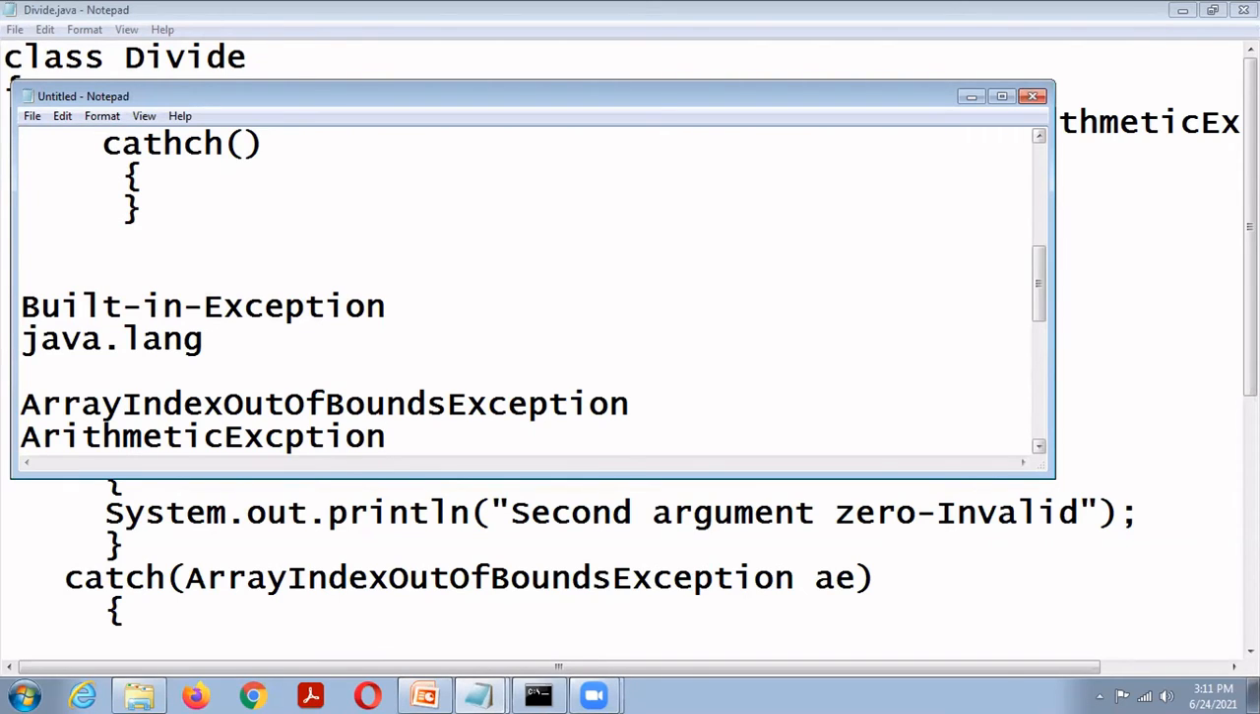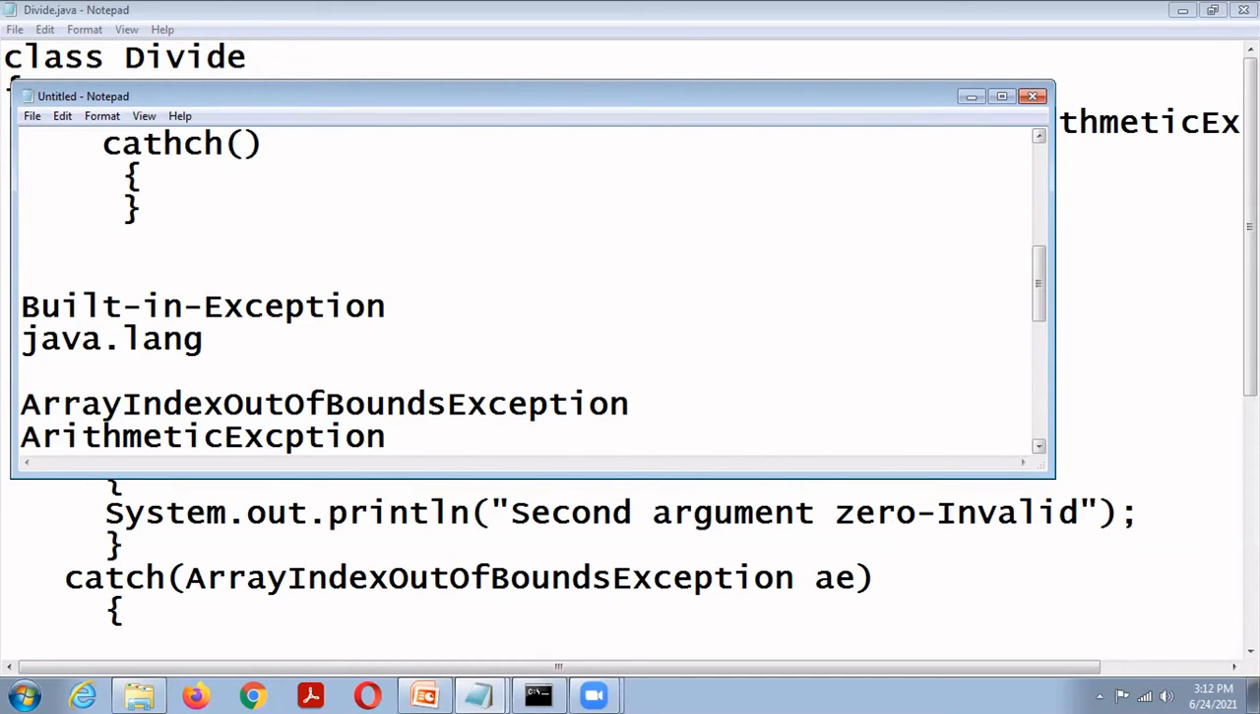Then class cast exception. In Java we can convert one class into another. Suppose the classes are not of compatible types, then it will throw an invalid cast, that is, the class cast exception. Illegal argument exception: an illegal argument used to invoke a method. If a function call uses an illegal argument, it will throw illegal argument exception.